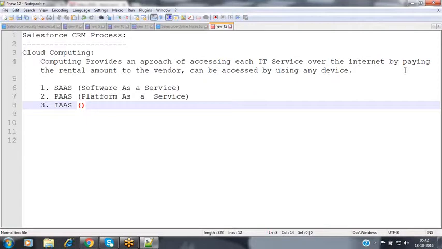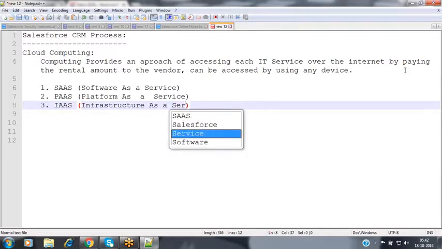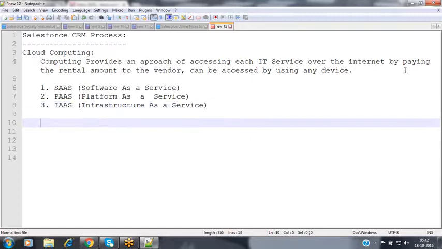Now, if the customer is expecting to utilize only the infrastructure, then we can offer the infrastructure also. So whenever you are offering that memory space or the servers on a rental basis, then it is called infrastructure as a service. Now these are the three categories of services offered by cloud computing.